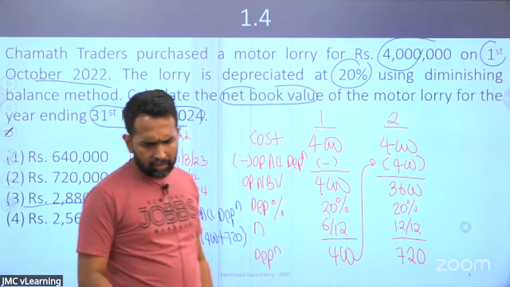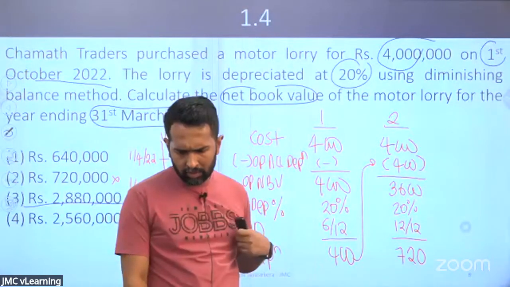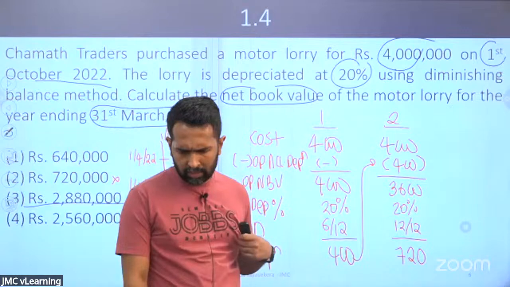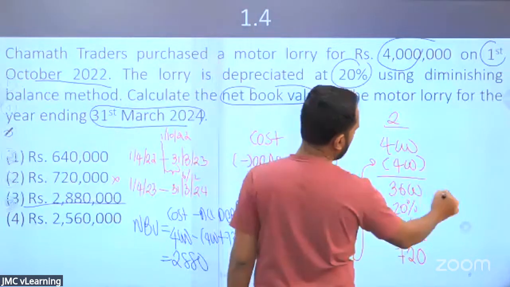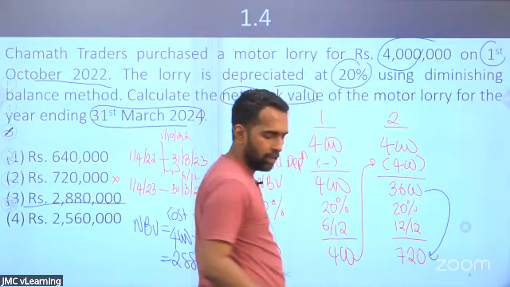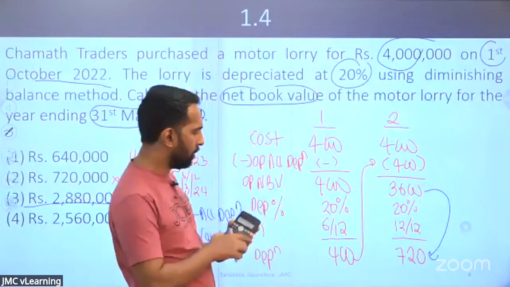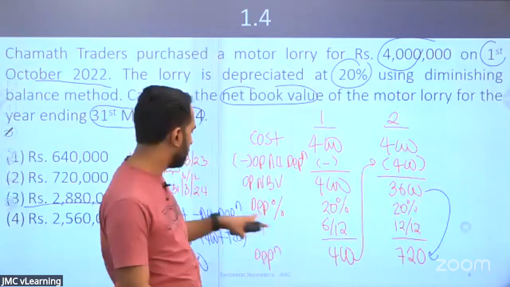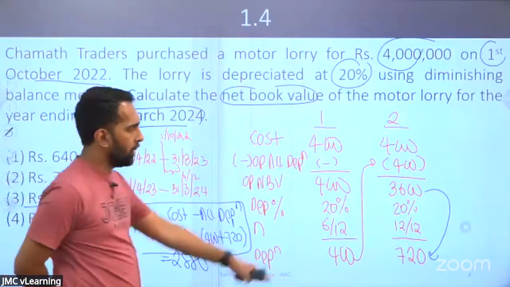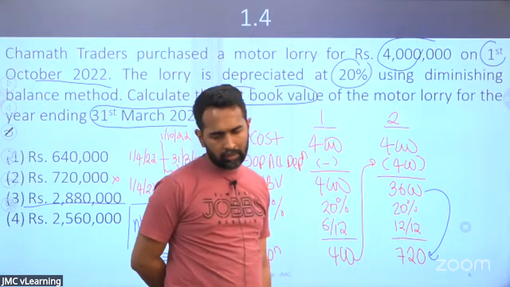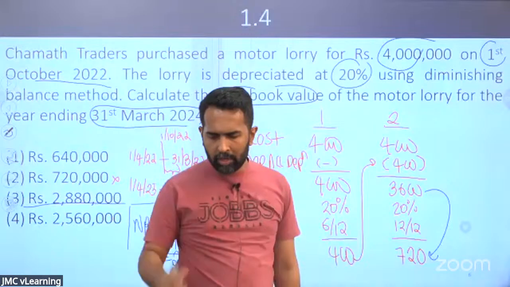Can't we get the second year depreciation directly from the opening net book value of the second year? Yeah, you can get it. From 3,600, if you deduct 720, you will get the answer. 3,600 minus 720, you will get the answer. That's the easy way. I just showed the equation. You can simply get the answer. 3,600 minus 720.